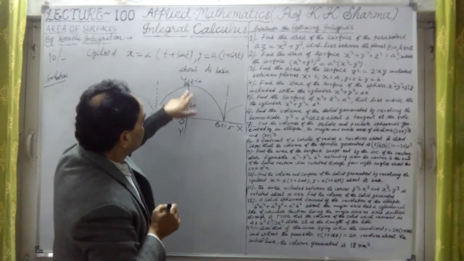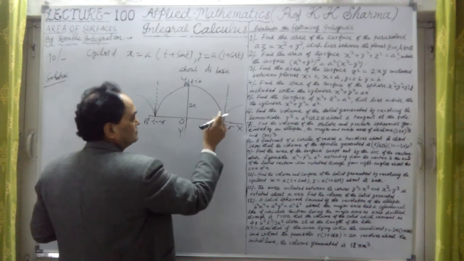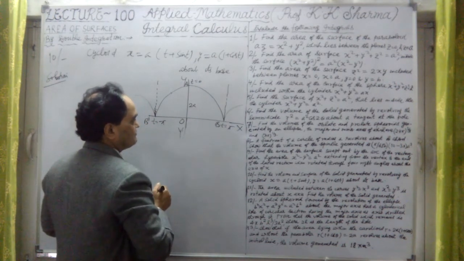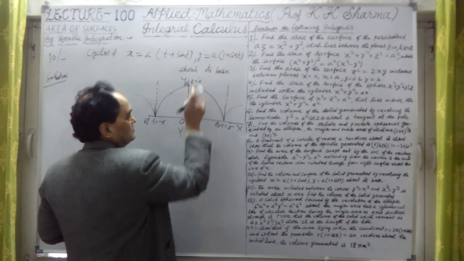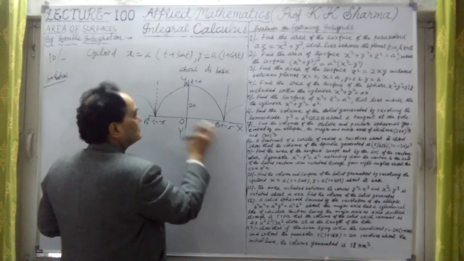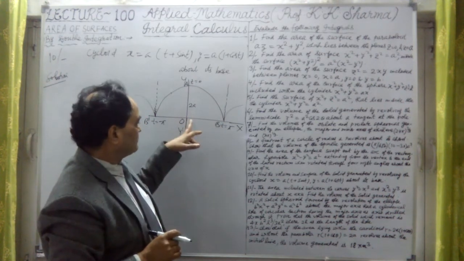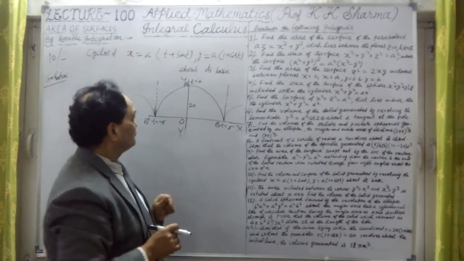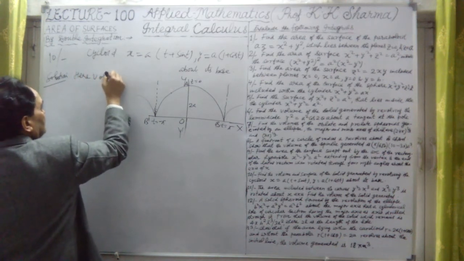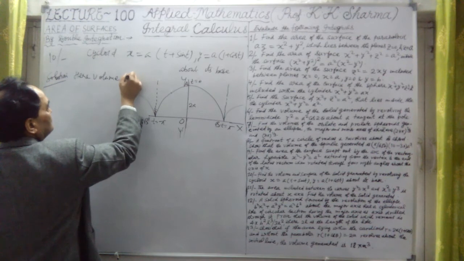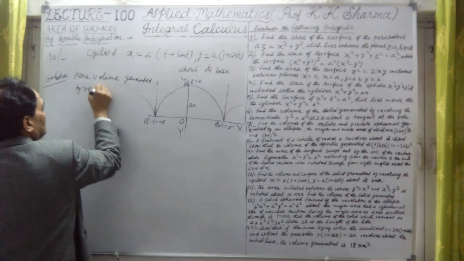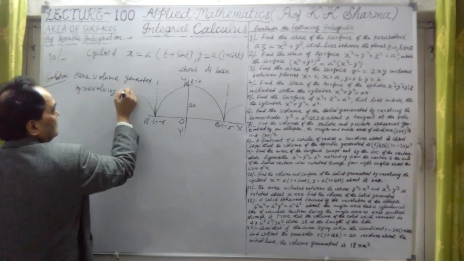So we have to find out first the volume. If I have to find out volume, this arc is revolved about the base, this x-axis. X-axis is the base here, OX. So if I take limits from 0 to pi, then we have to make twice of this. If I take minus pi to plus pi, then this whole is taken. So let me take from 0 to pi and make twice of this. So volume generated by revolving arc AB.